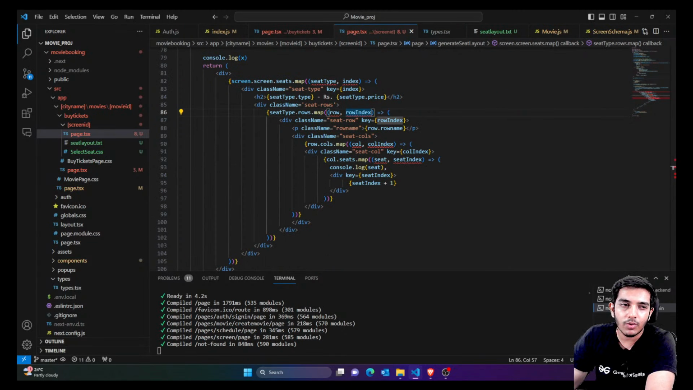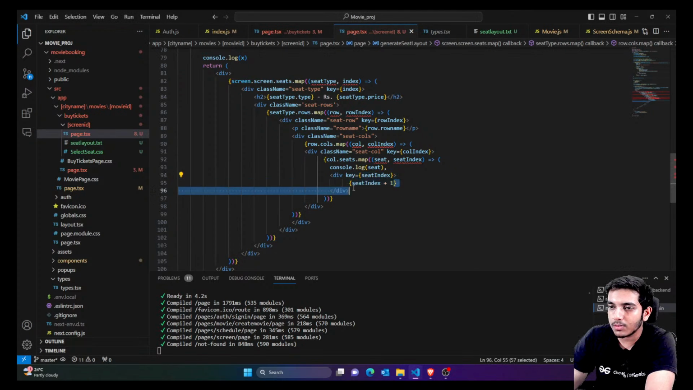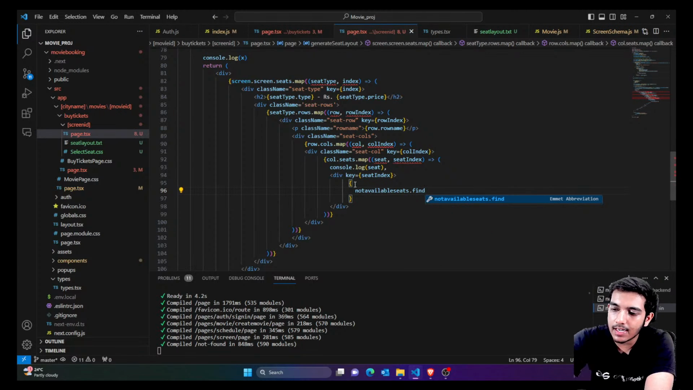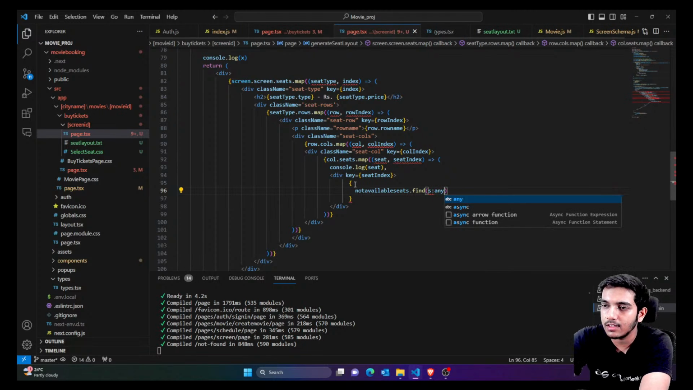For showing it properly, you're just going to say that if the not available seats has the current seat which you are talking about, that means that seat is already booked. So we're just going to say that seat is already booked, and you're going to give it class seat unavailable. So here itself, instead of this, I'm just going to say if the not available seats have this specific seat, that means that seat was already booked by someone else.